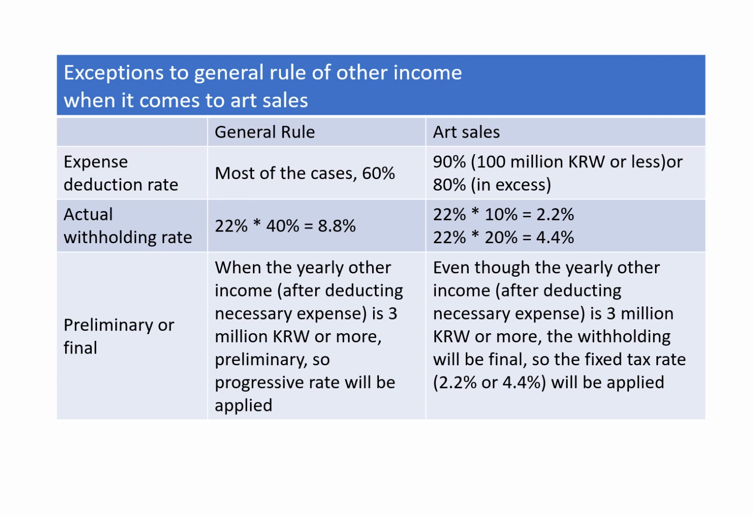Preliminary or final. In the general rule, when the yearly other income after deduction is 3 million or more, then it should be preliminary. So the progressive rate should be applied. But for art sales, this is a very big exception. Even though the yearly other income after deduction is 3 million or more, the withholding is still final. So the fixed tax rate will be applied. No progressive rate will be applied. So this is a very good tax benefit.